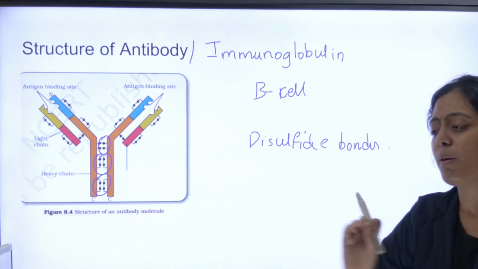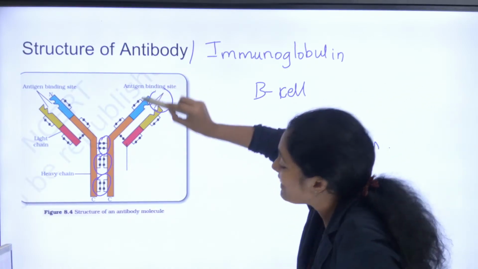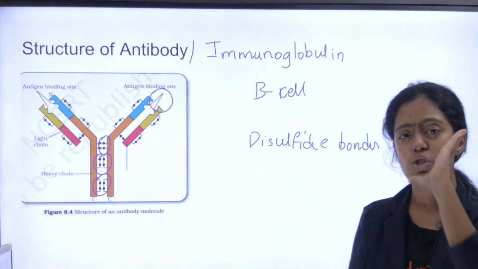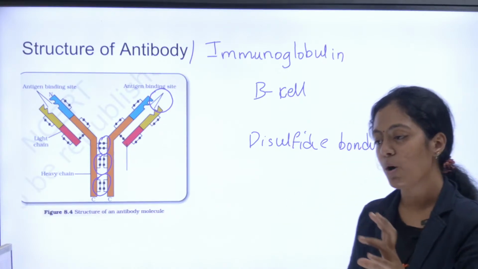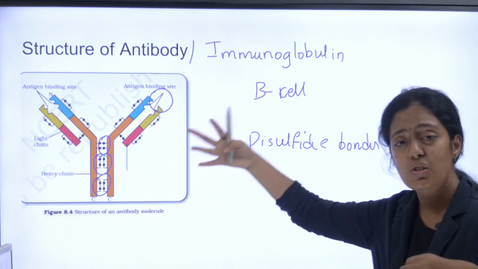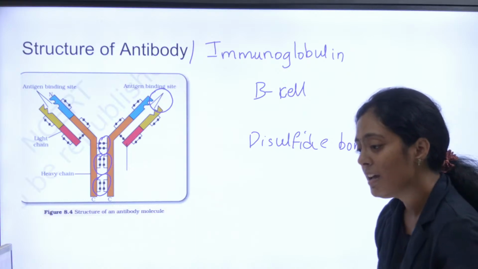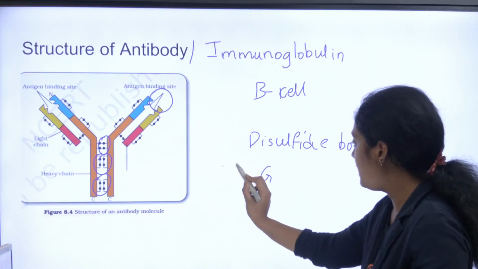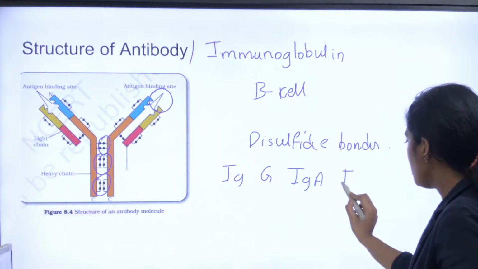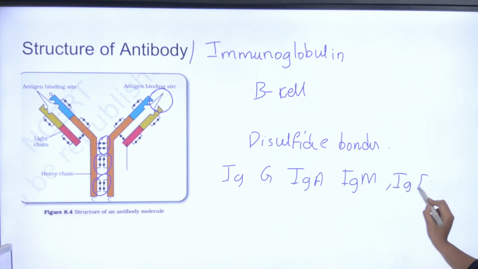Okay, a very, very important point. You can see this is the place where the antigen binds. What is an antigen? It's a foreign pathogen. The foreign pathogen binds to your antibody, and then the antigen is destroyed by your antibodies. There are many types of antibodies. You have IgG, IgA, IgM, IgD, and IgE.